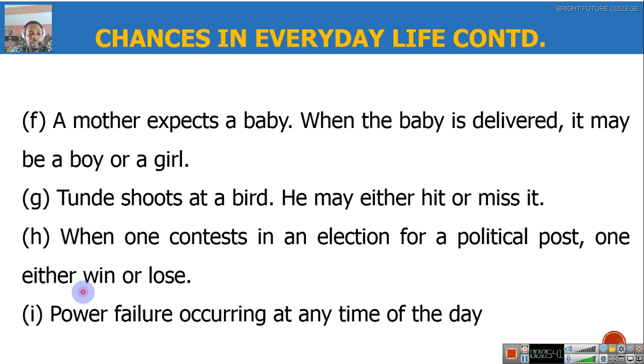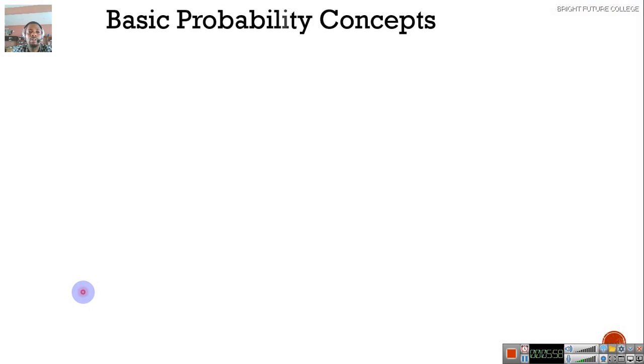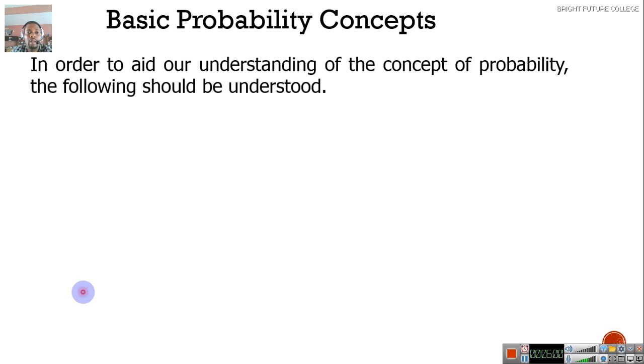Power failure occurring at any time of the day. You can agree with me that in a society, in a country, power failure can occur at any time without any apology to anybody. And those are chance events in our everyday life.